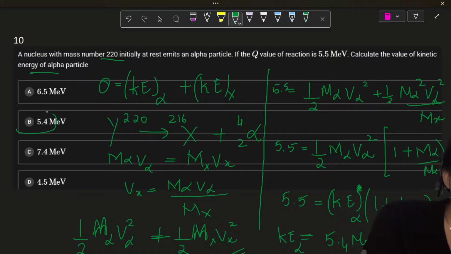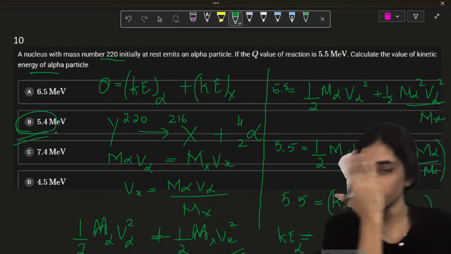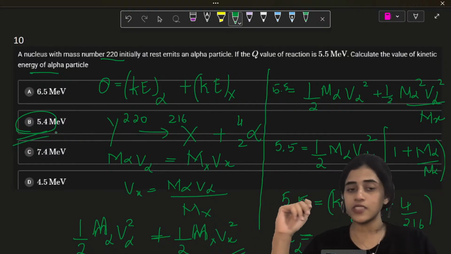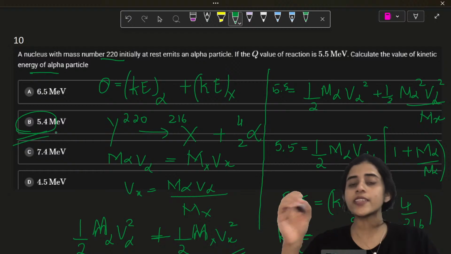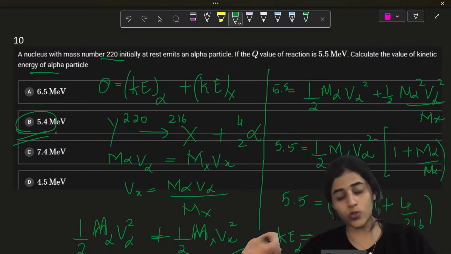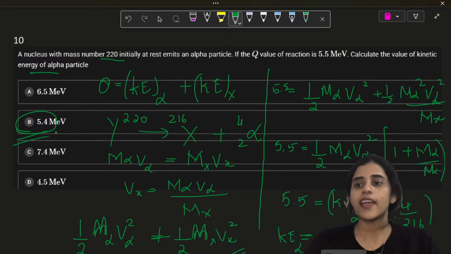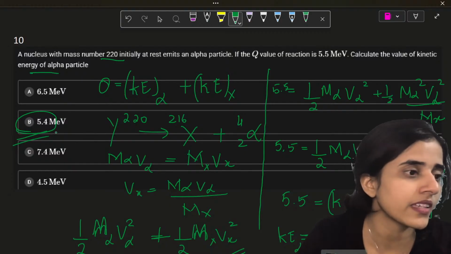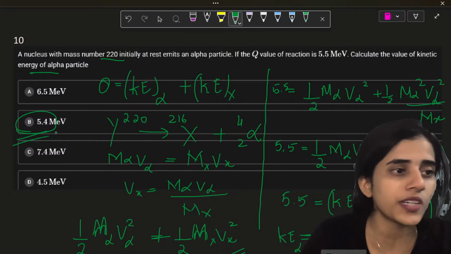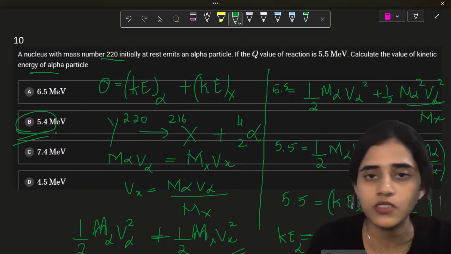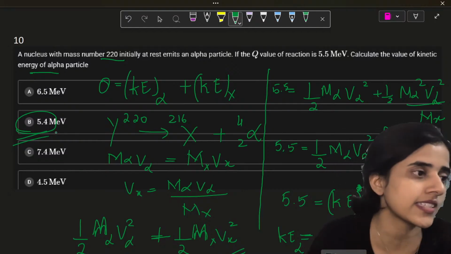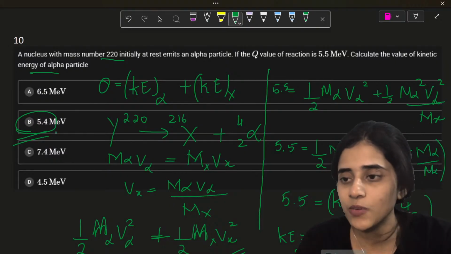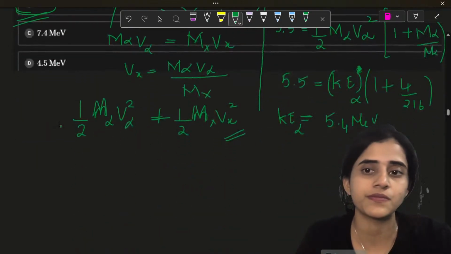Quickly do the math and see if you're getting option B. So two things you need to know here. Momentum is conserved, and Q is the kinetic energy of the nucleus plus the kinetic energy of the alpha. This is clear to all of you? So Q is basically the total kinetic energy of alpha plus X. Can we move on to the next question?